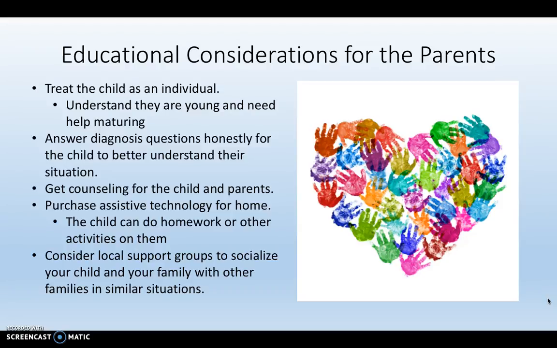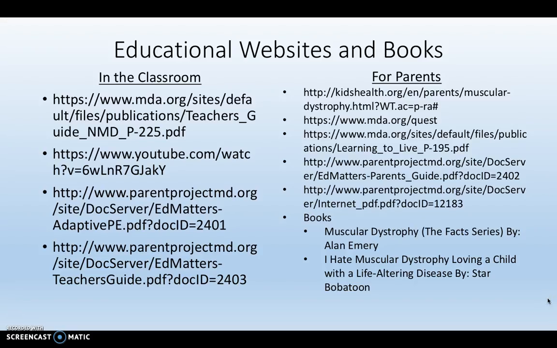It's also important to consider local support groups. There are support groups for muscular dystrophy and for orthopedic impairments. The child and the family should go out and socialize in these groups to help familiarize themselves with families in similar situations. These are websites that I found for the classroom. There's also a YouTube video for the teacher and students to watch about muscular dystrophy. These are great websites for parents, including online support groups and books about muscular dystrophy.